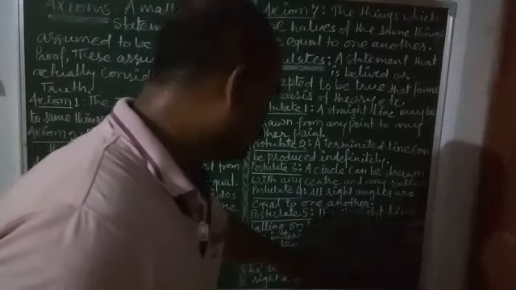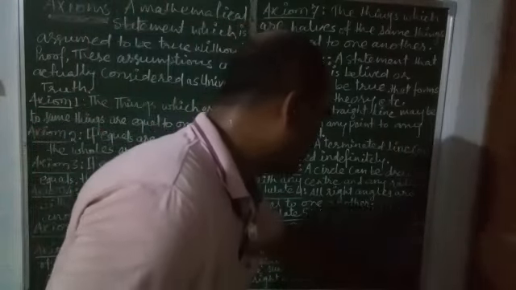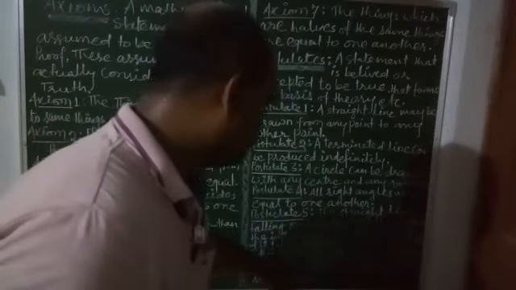Postulate number 4 says that all right angles are equal to one another. And postulate number 5 says if a straight line falling on two straight lines makes the interior angles on the same side of it taken together less than two right angles, then the two straight lines, if produced infinitely, meet on that side on which the sum of angles is less than two right angles.